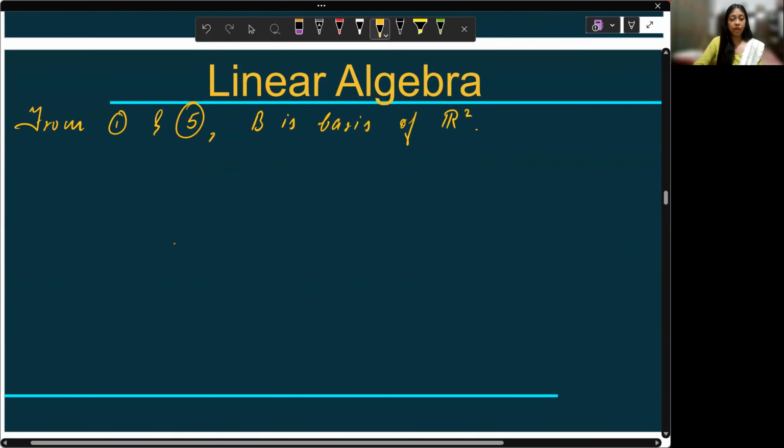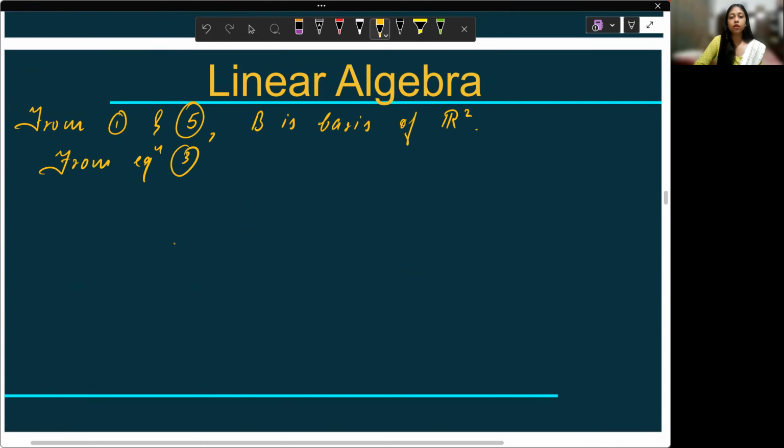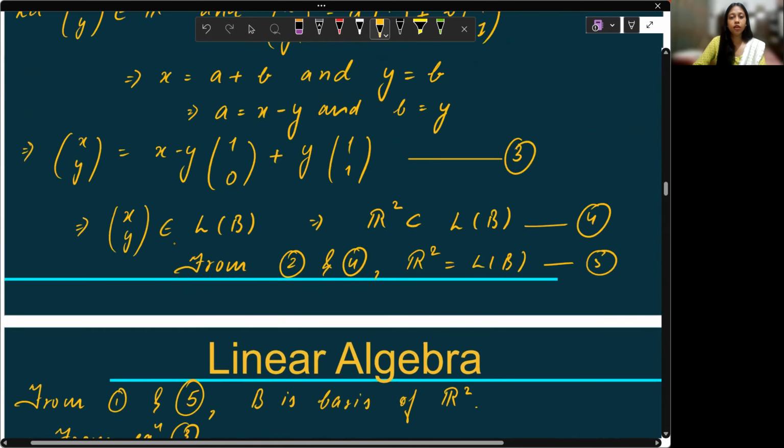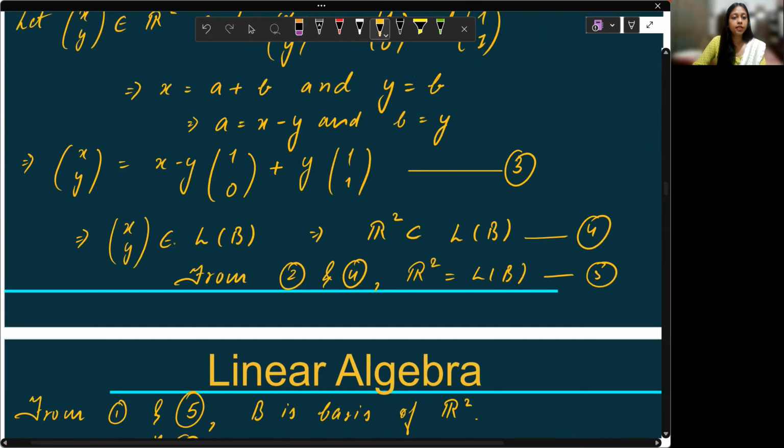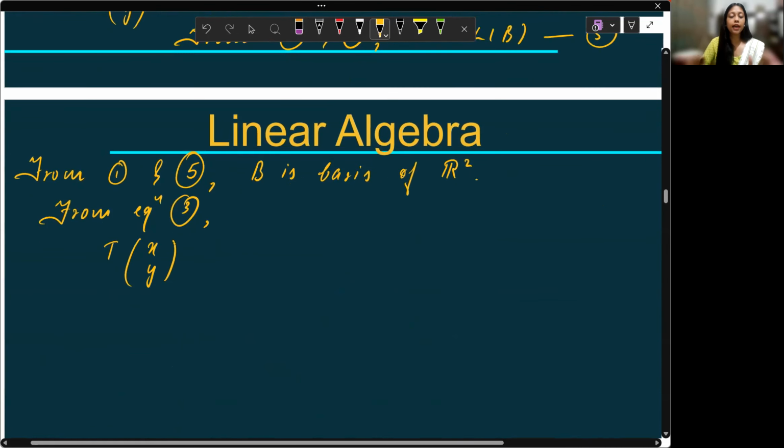Okay. Now, if it is a basis of R2, then from equation 3, you can see here, this is 3. From 3, I am applying the linear transformation on both sides.